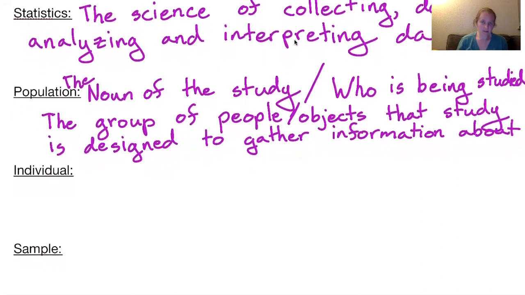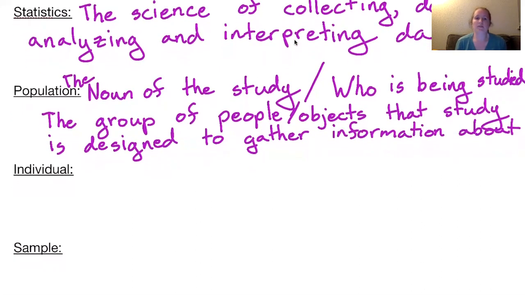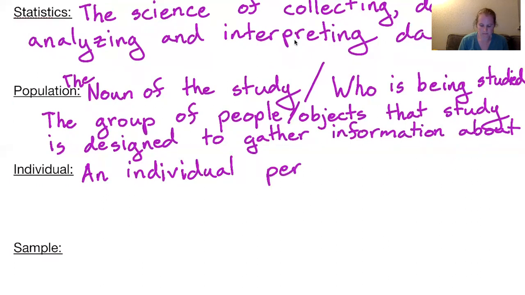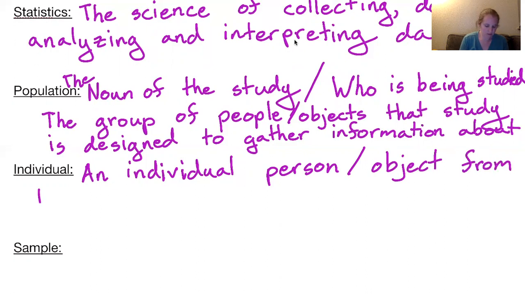Individual. So individuals are the individual people from the population, or the individual objects from the population. So an individual is an individual person or object from the population.